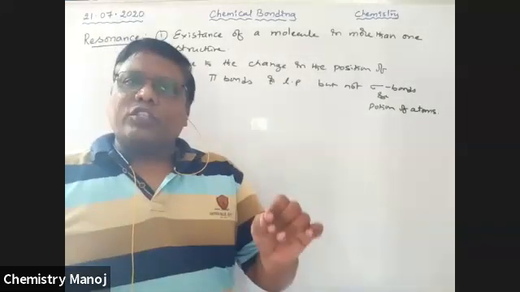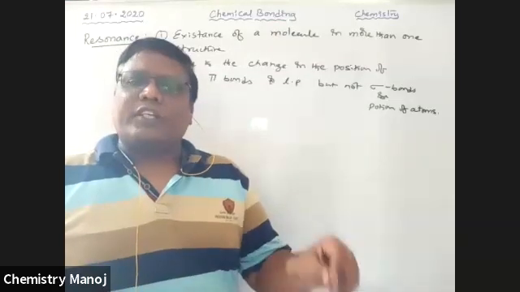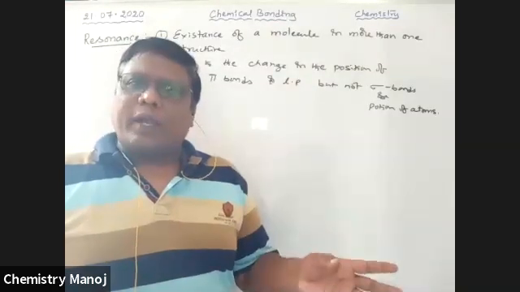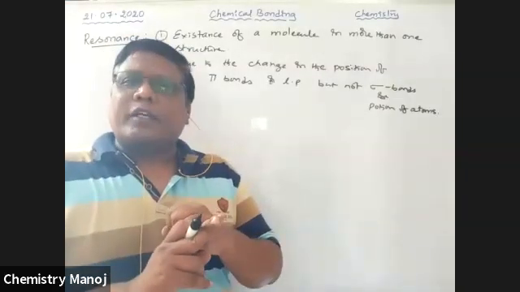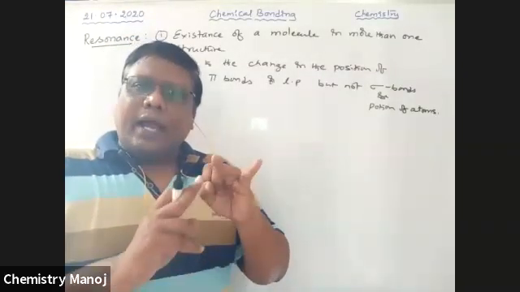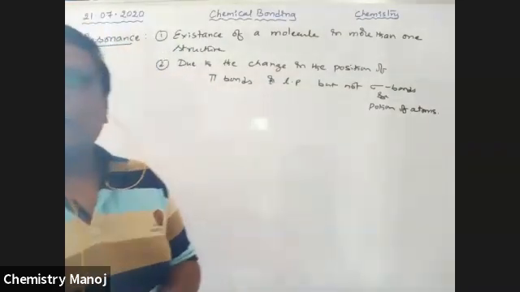And here those different structures are possible only by the change of their pi bonds or lone pairs or both pi bonds and lone pairs. But sigma bond placement is not changed and atom placements are not changed. That concept is called resonance.